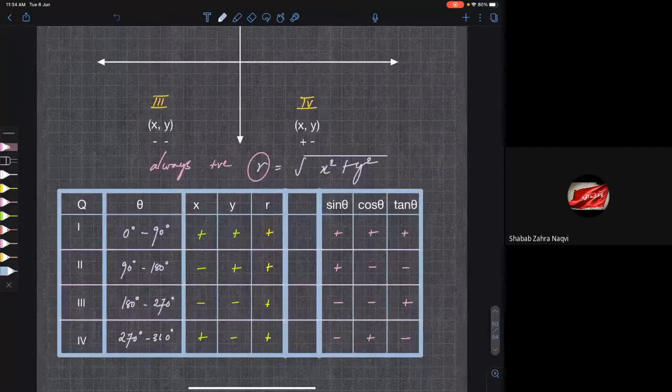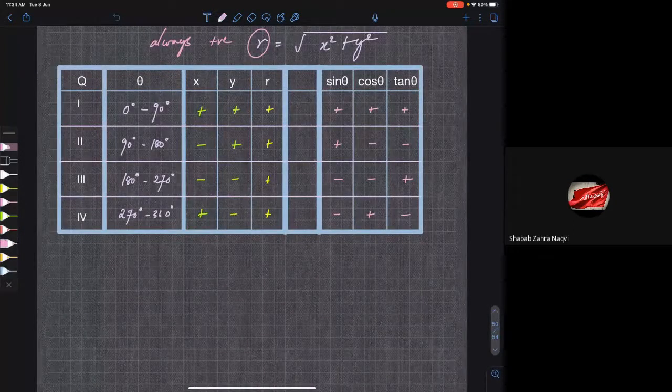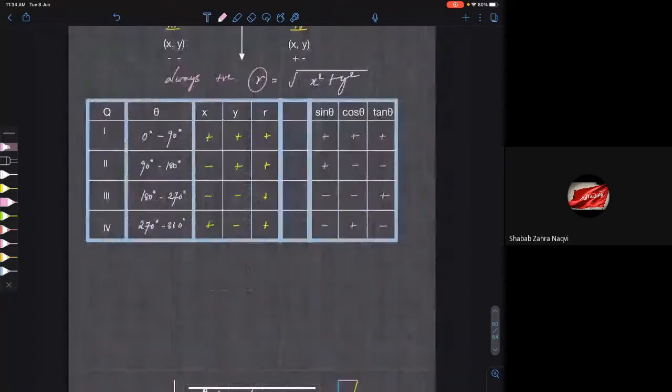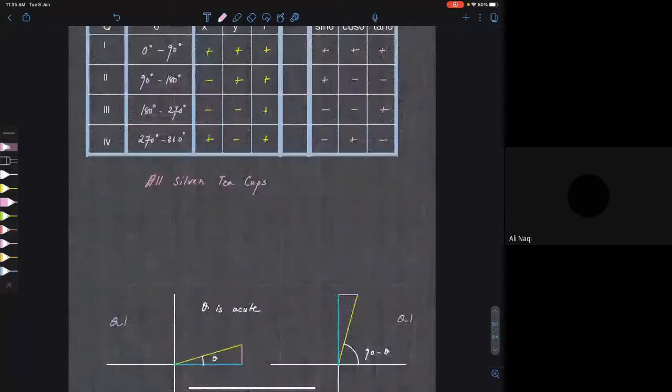I told you, right? So let me just write that down here. So the mnemonic is all silver teacups.